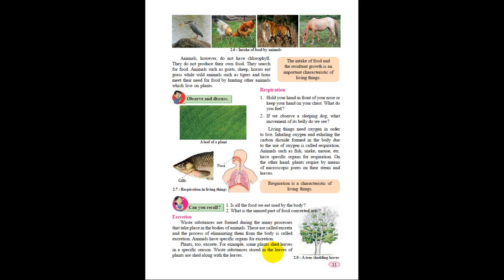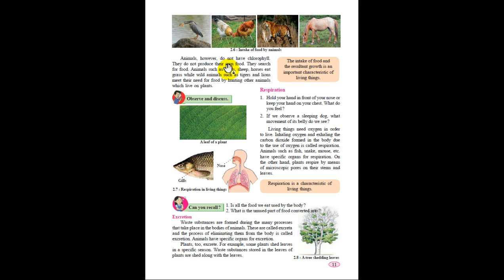So, what we are discussing in this chapter is what characteristics living things have, so that they can be differentiated from non-living things. So what are the living thing characteristics? Respiration, breathing, eating, and excretion, and so on. There are different types of characteristics which only living things bear. In this way, we have seen how plants prepare their own food.